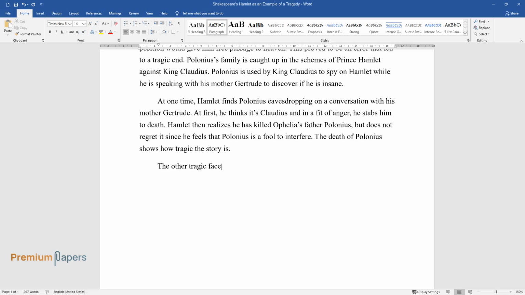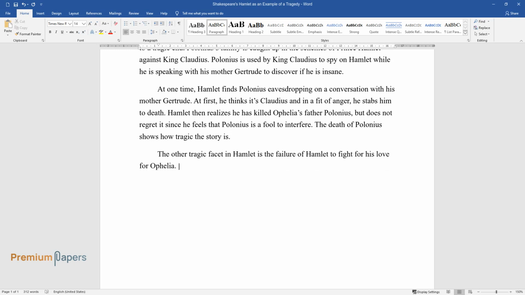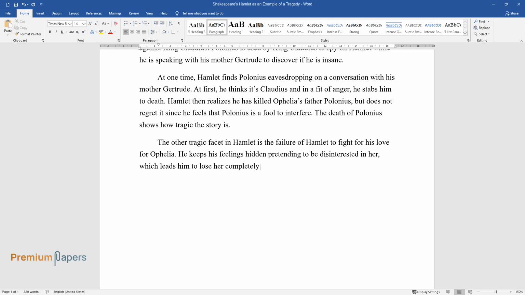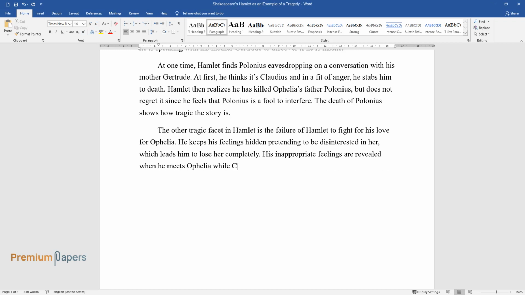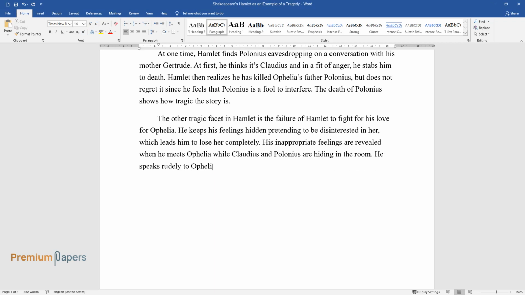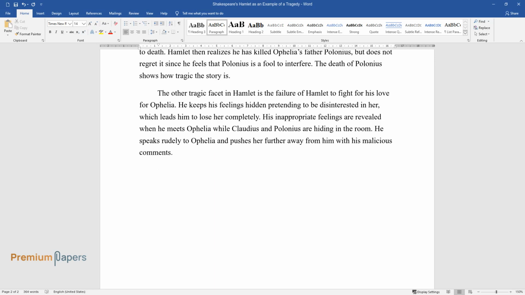The other tragic facet in Hamlet is the failure of Hamlet to fight for his love for Ophelia. He keeps his feelings hidden, pretending to be disinterested in her, which leads him to lose her completely. His inappropriate feelings are revealed when he meets Ophelia while Claudius and Polonius are hiding in the room. He speaks rudely to Ophelia and pushes her further away from him with his malicious comments.